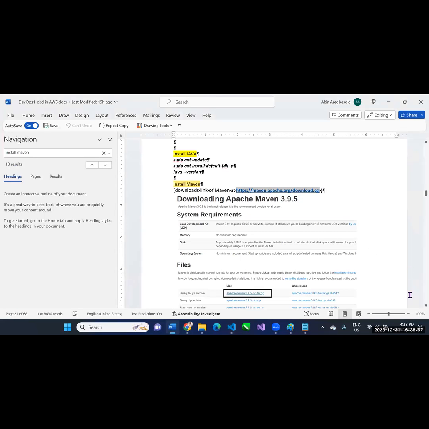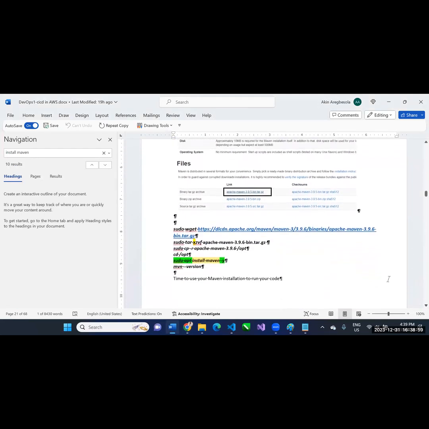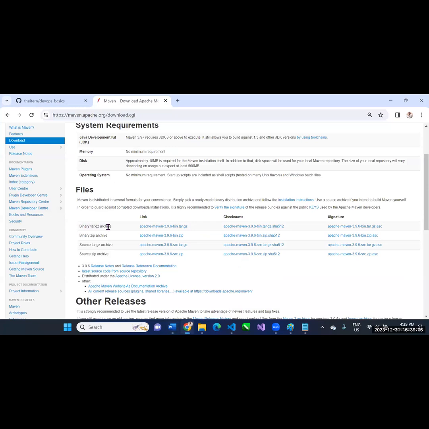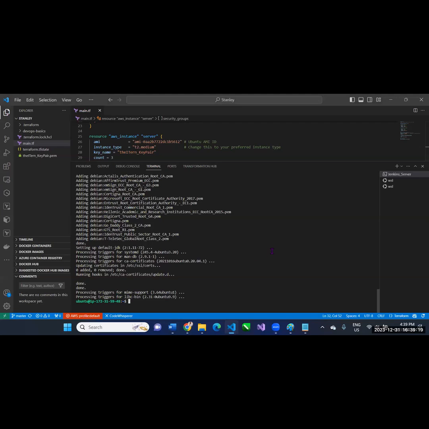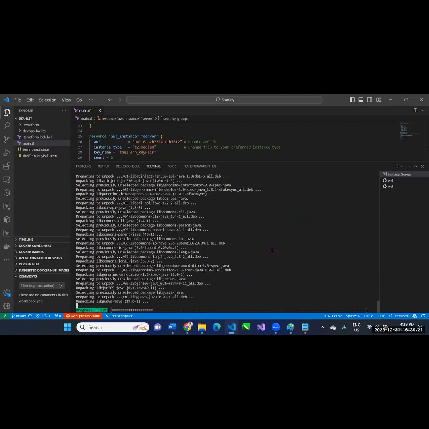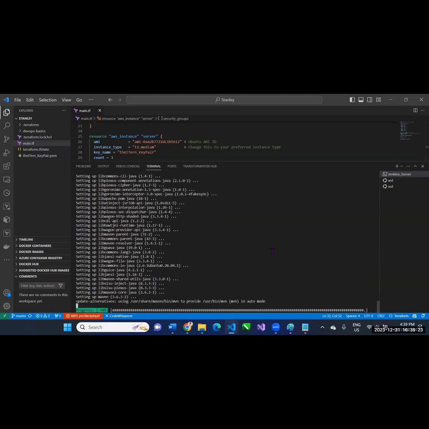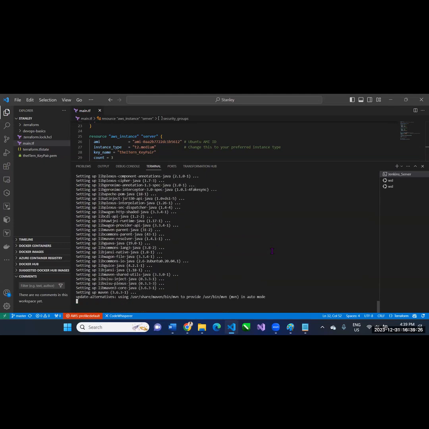So what you see in that documentation, this is it here. This is what to click when you get there. Binary tar archive. Binary tar. This is what to click. All right, so it has already explained it. So to install Maven, I'll just copy all of this at once. Control C, and then I'll come here and I'll Control V. That will install the tool that will help us build our Java code.